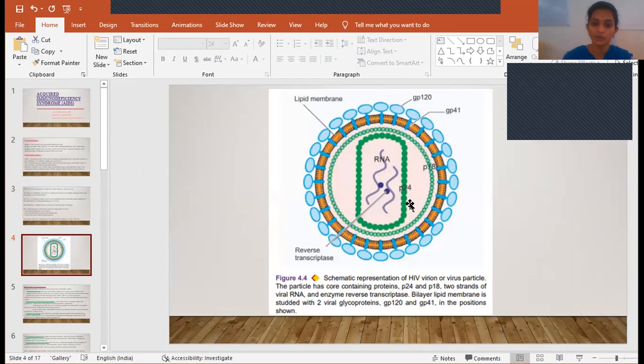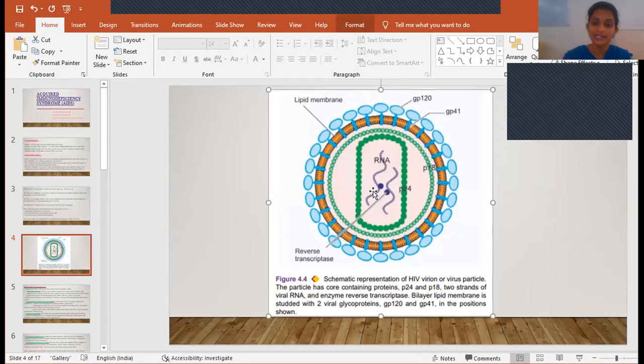These two are the core proteins, and also single stranded RNA and reverse transcriptase in the core. Surrounding this core is a bilipid membrane, a double layered lipid membrane. And on the surface of this double layered lipid membrane, there are surface proteins called GP120 and GP41.